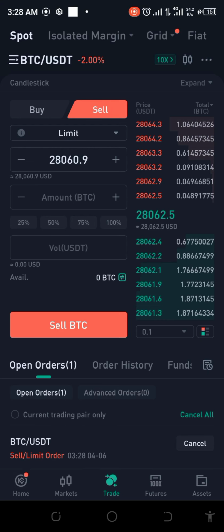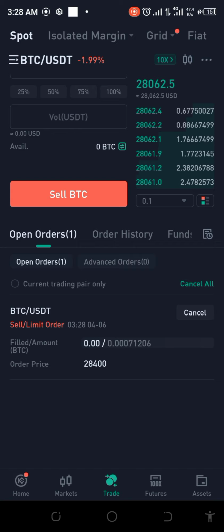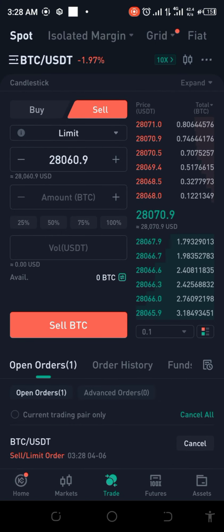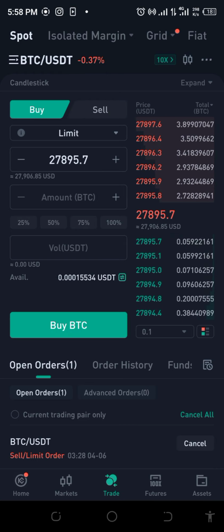Okay, I've done my verification, so I'm currently in the queue. I think I'm more comfortable just waiting here. Okay, and let's see how long it will take for us to sell back to BTC. Like I said, it was a risky trade, but I think I'm more comfortable just selling back. So this turned out to be more or less like spot trading, okay? So let's see how long this will take, and I'll be back with the results. See you shortly. Okay, all right, so I'm back, and we still haven't sold to USDT.